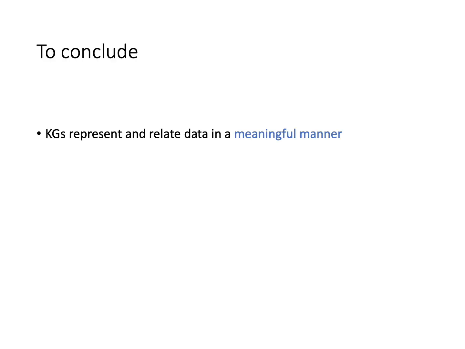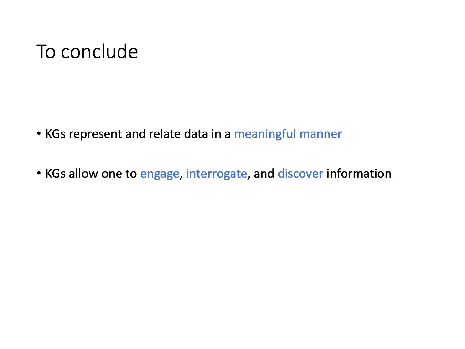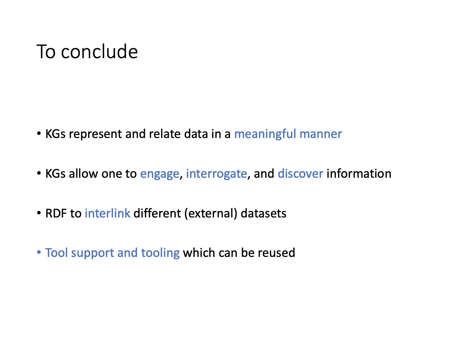To conclude, in this video we have seen how knowledge graphs allow data to be represented on the internet in a meaningful manner. We've also seen how they allow people to engage, interrogate, and discover information in that data. The use of RDF allows the data to be linked with external resources and datasets, allowing us to access information provided by others. The use of knowledge graph standards, such as RDF, not only comes with implementations, but one can also find and use third-party software that understands these technologies, such as Ontodia.